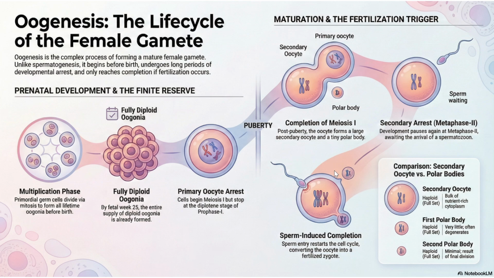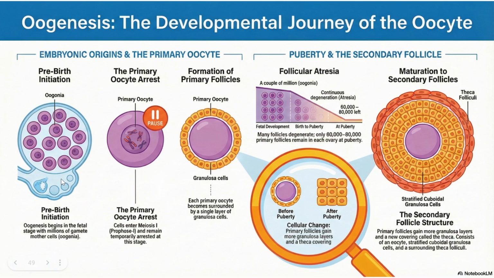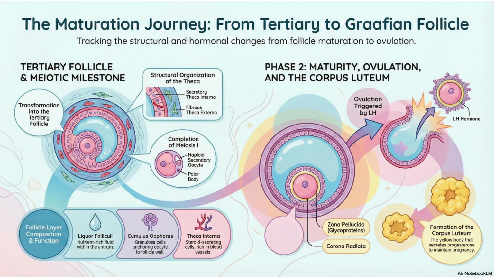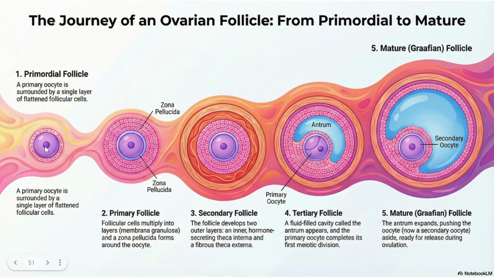Okay, I think this is clear. Next you can see the same stage, it is arrested, same only, I am not going to repeat. Next you can see, so this is primary follicle, that is primary oocyte surrounded by single layer of granulosa cells. This is primary oocyte.